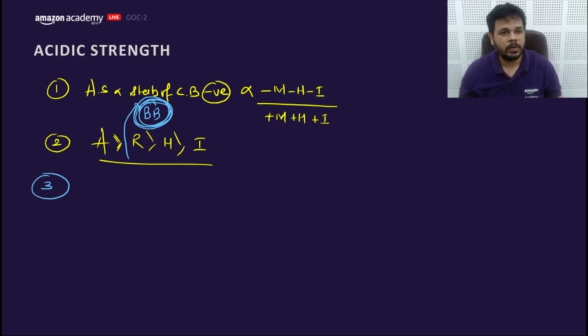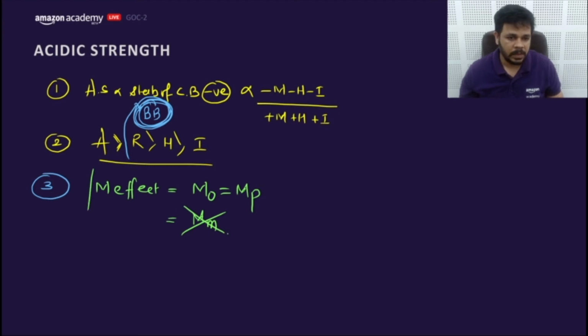Third one is, you need to revise the mesomeric effect. M effect works similarly at ortho position and para position. Mesomeric effect at meta position does not work. Similarly for hyperconjugation, it works similarly for ortho and para position, and it does not work at meta position.